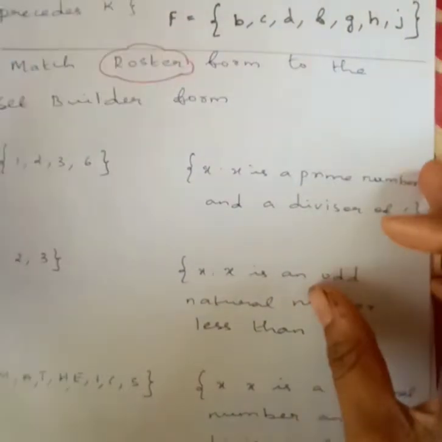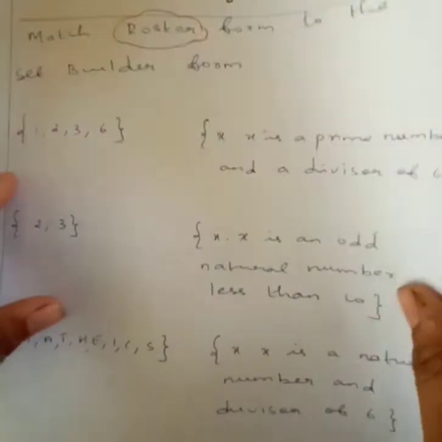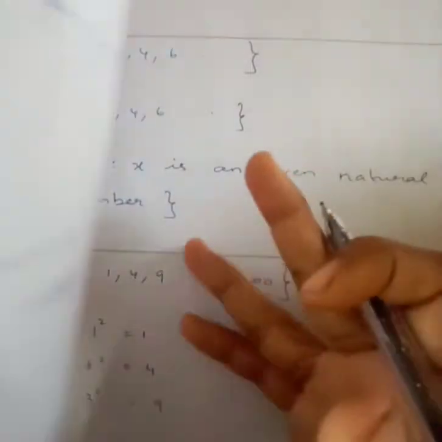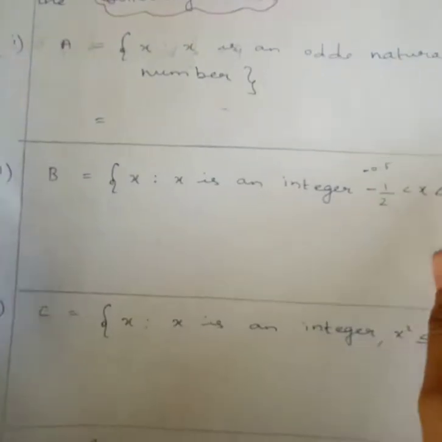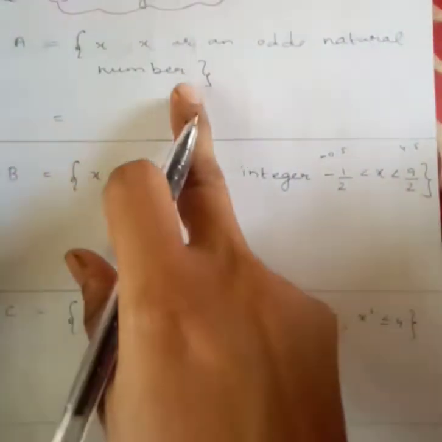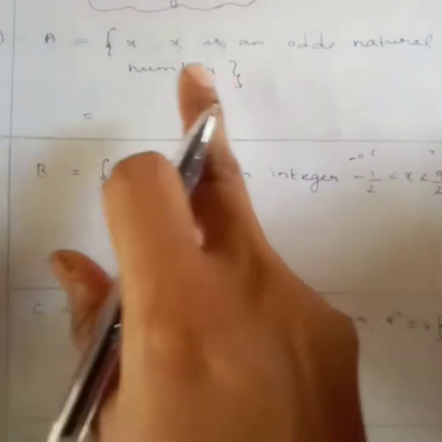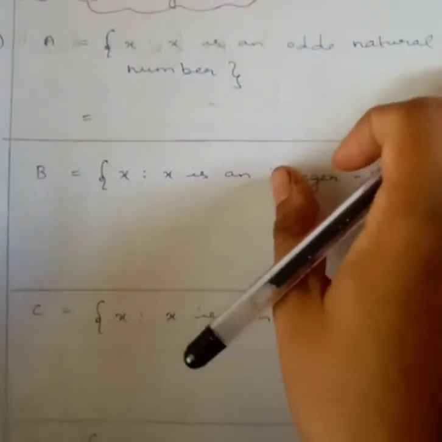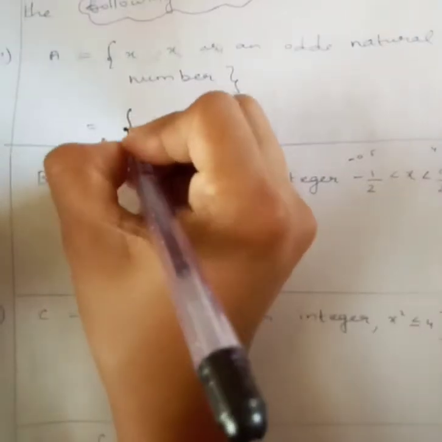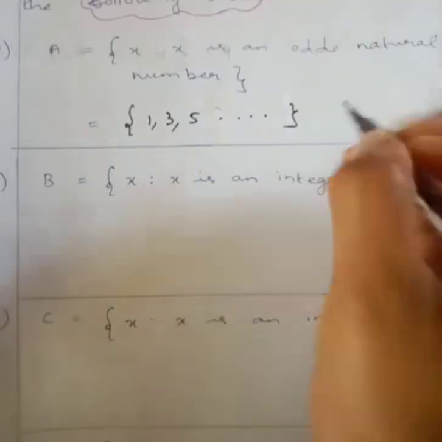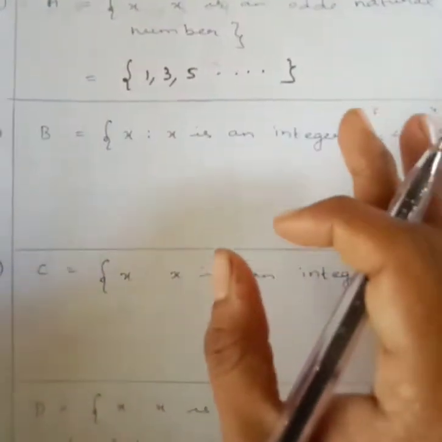Now let's go for the 6th question. What is the 6th question? I think I left one thing here. List all the elements of the following sets. X is an odd natural number. Odd natural number means 1, 3, 5 etc., right? Because it's not ending anywhere, so it's 1, 3, 5 etc.